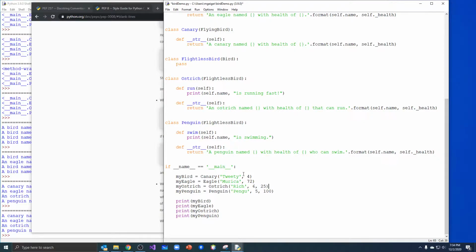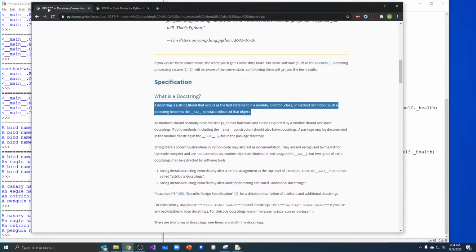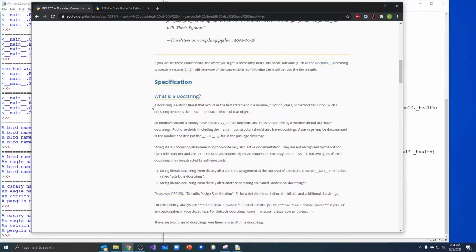We follow some conventions. One of the conventions we're going to talk about is the docstring conventions, and that is in PEP 257. So what is a docstring? A docstring is a string literal. If you remember those, they're string literals. We will surround it with three double quotes.